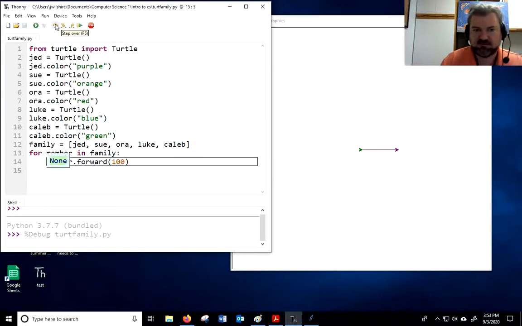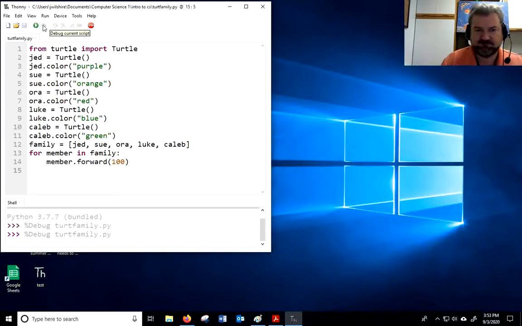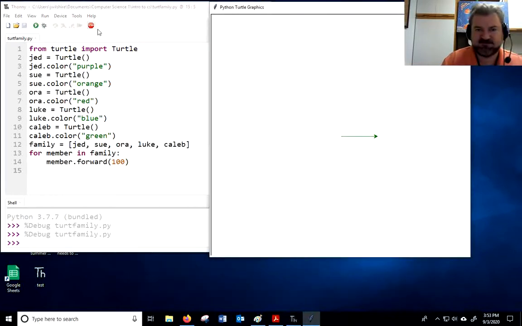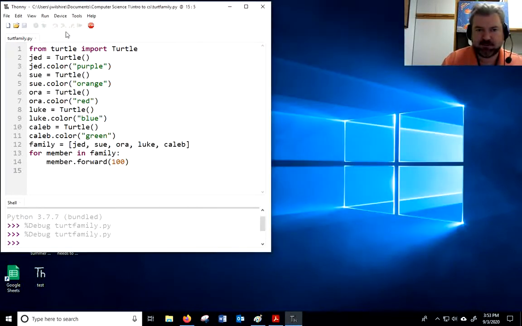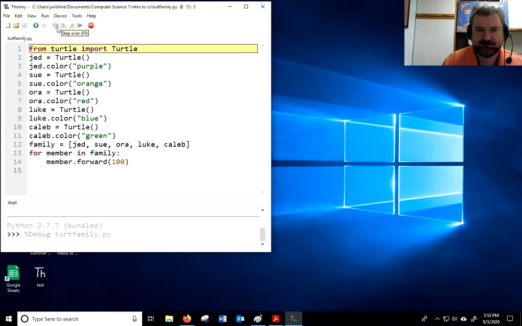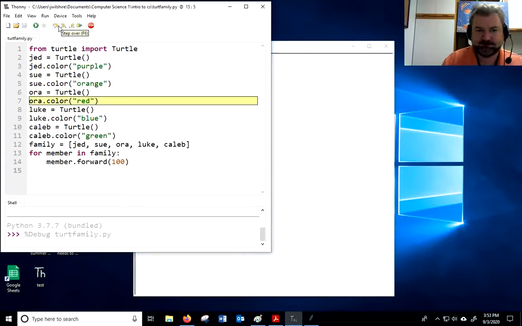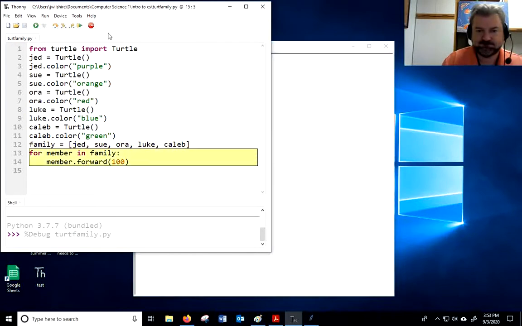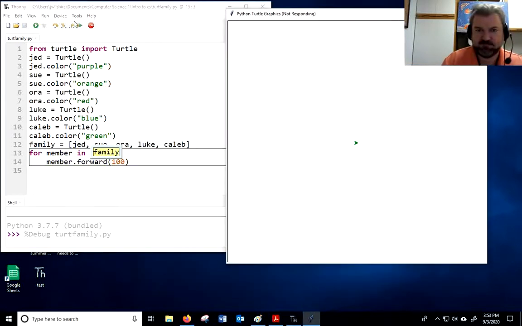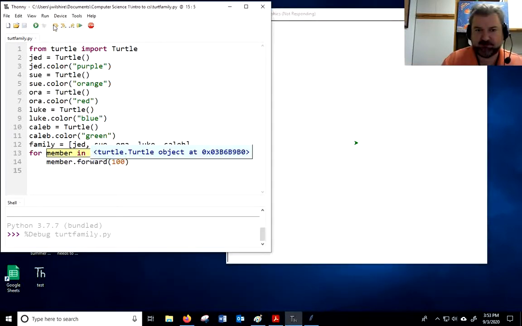All right, and let's step out real quick. And it goes and it does all of them. So let me do that one more time. Oh, I stepped out too far. Oh, I went too fast. I want to go back into this. I didn't want to step out that far. So let me step into it. Step over that part.